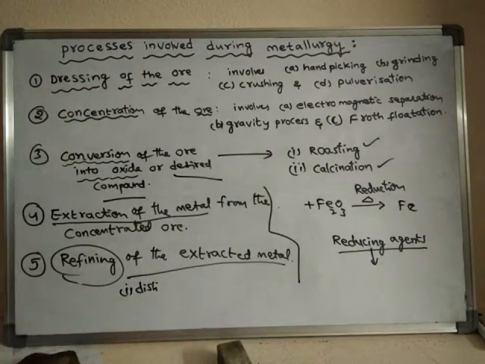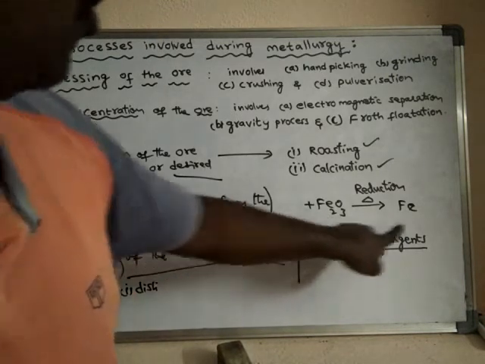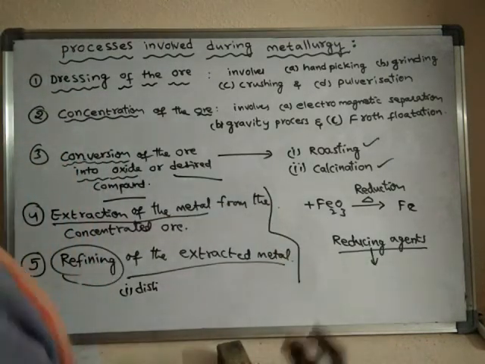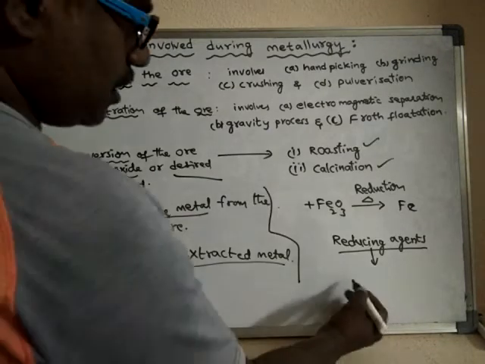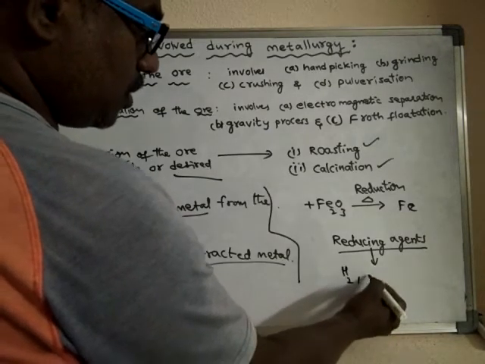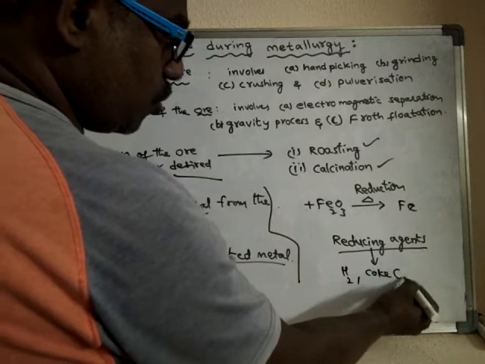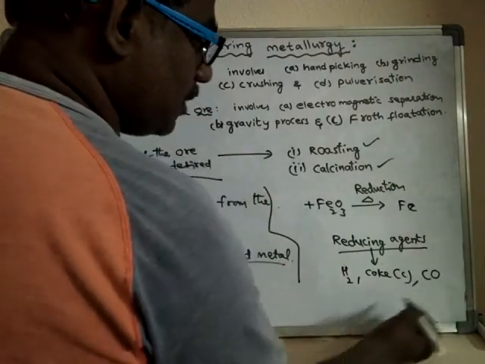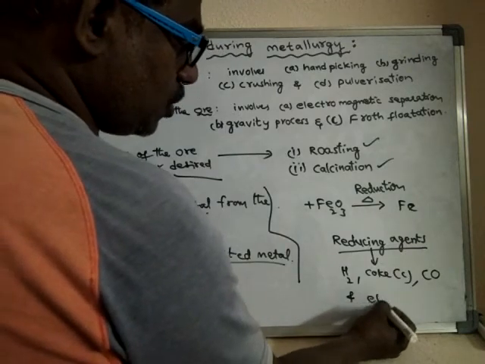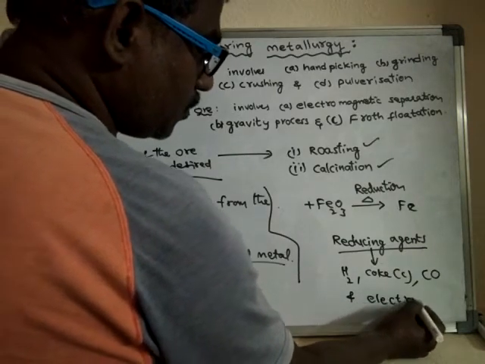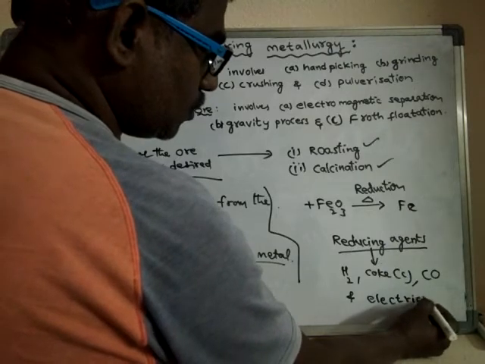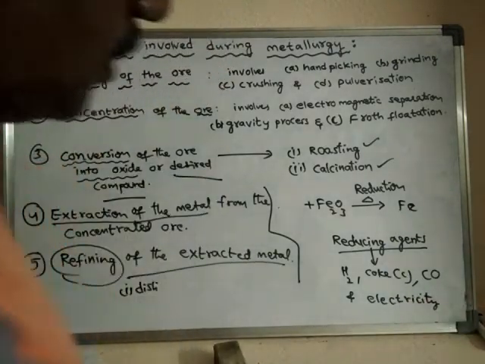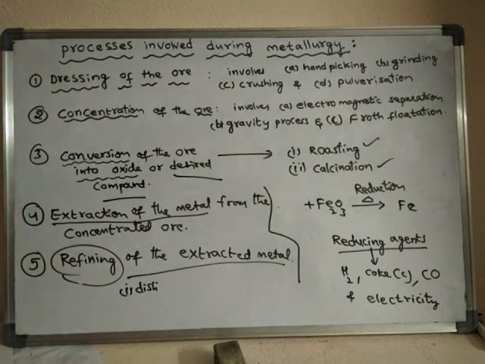Reducing agents are the substances which help in the reduction of ore into metal. The conventional reducing agents are hydrogen, coke, which means carbon, carbon monoxide, and even electricity may be used.